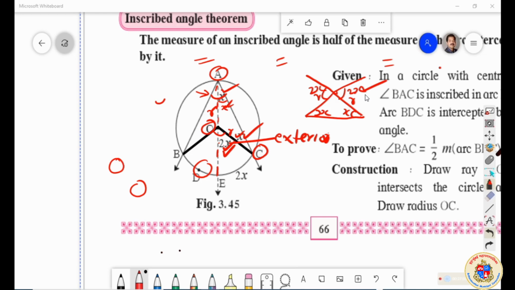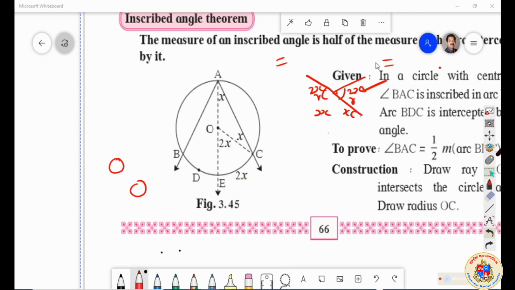So if that is the case, let me remove the red ink marking over here so that you can see the textual diagram again clean. ठीक. Now if this is accepted by us, this is x, this is x, this is 2x. इतना हमने accept किया.